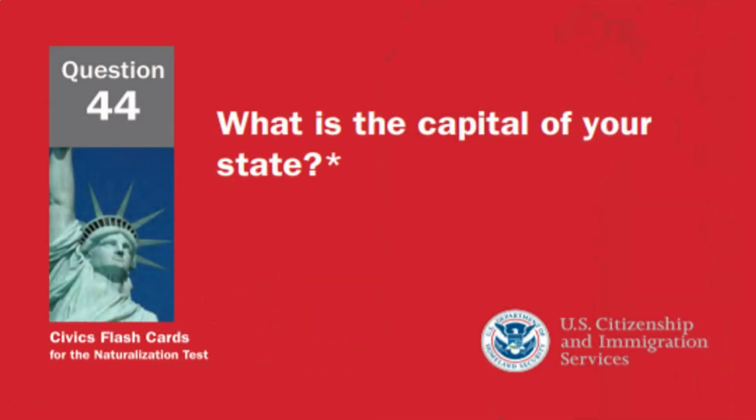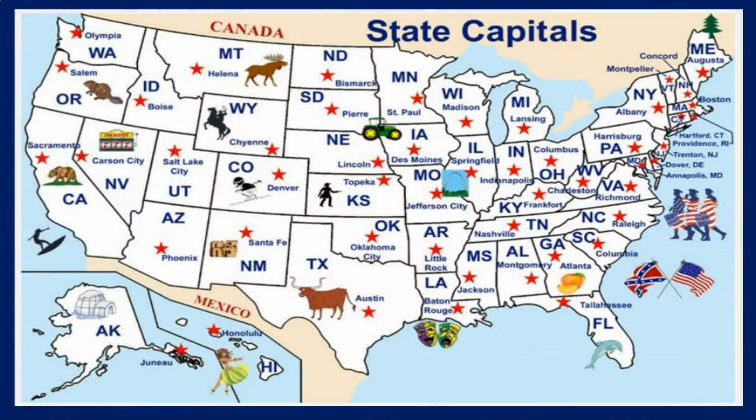What is the capital of your state? Answer will vary here, but in front of you, you have a map with all 50 states. All you need to do here is find your state, and you will find the capital right next to the red star. For example, if you live in the state of Arizona, the capital is Phoenix. If you live in the state of Nevada, the capital is Carson City. And if you live in the state of Florida, the capital is Tallahassee. Find your state, and next to the red star, you will find the name of the capital of your state. Let's move on.